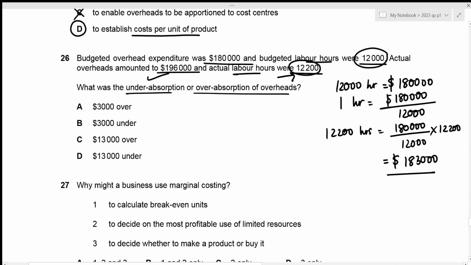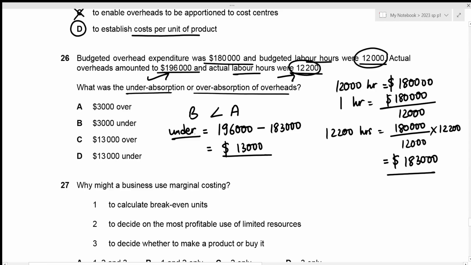Now let's compare it with the actual overheads. That's 196,000. We can clearly see that the budgeted one is less than the actual one, and this is the case for underabsorption. So let's figure out the amount. The amount is just going to be the difference between actual overhead and the budgeted one. In this case, the actual overhead is 196,000. We just figured out our budgeted overhead to be 183,000, which gives our underabsorption amount to be 13,000. So the correct answer is going to be 13,000 underabsorbed, which is given in option D. So that will be the correct answer.